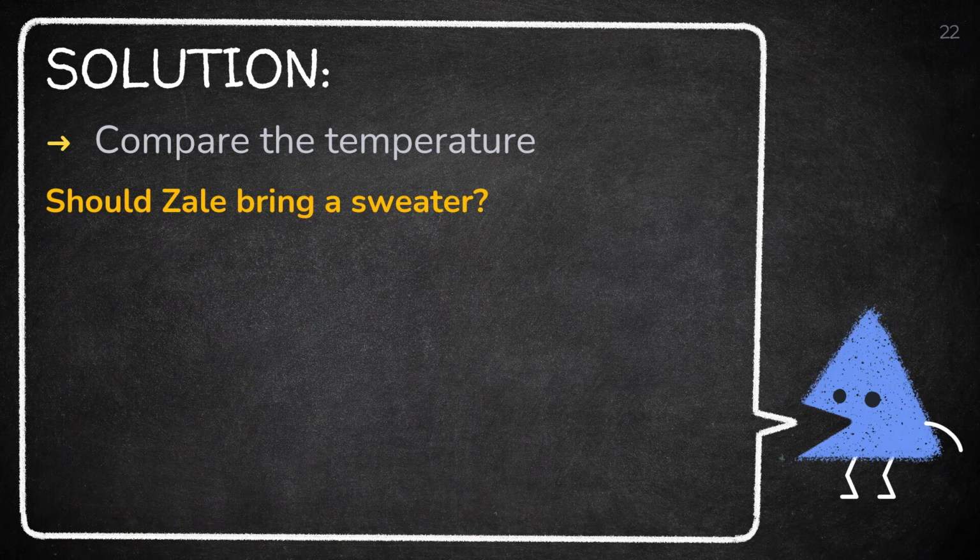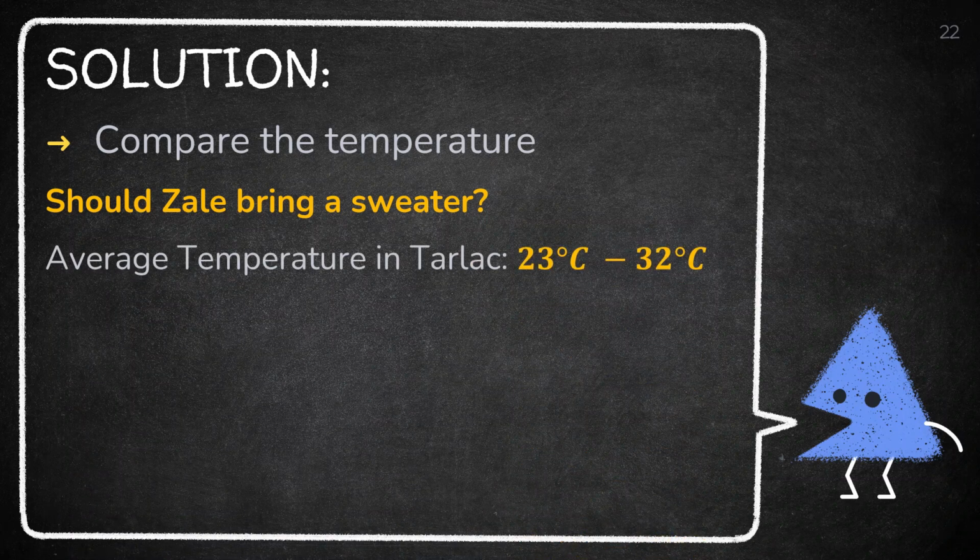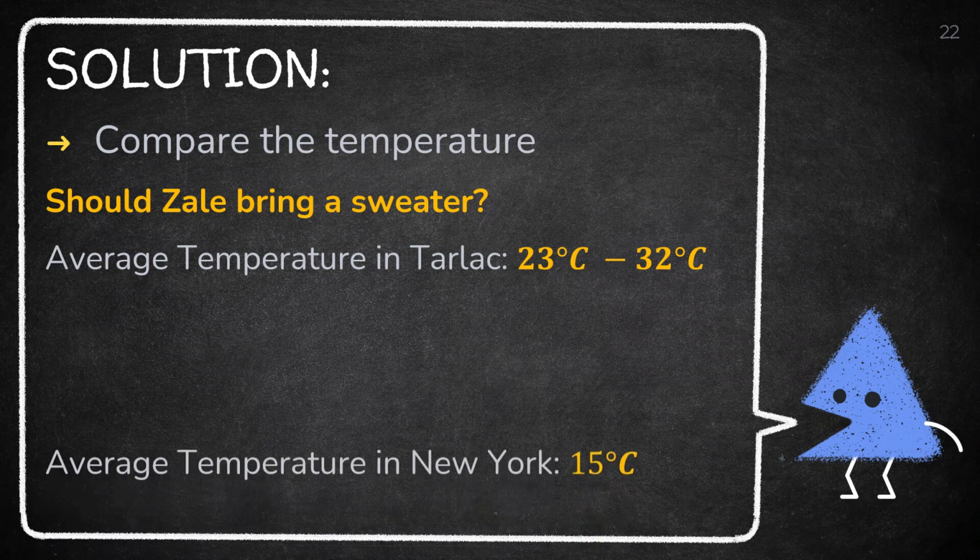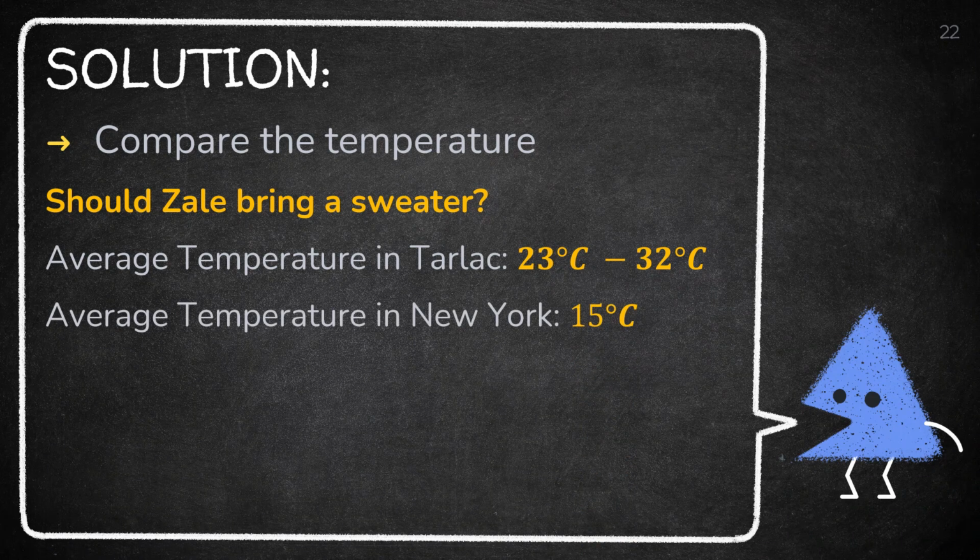The average temperature in Tarlac is between 23 to 32 degrees Celsius. Since the average temperature in New York City is 15 degrees Celsius, Kate should probably bring a sweater since the latter's temperature is way below the temperature she is used to. Better yet, she should bring a jacket just to be safe.